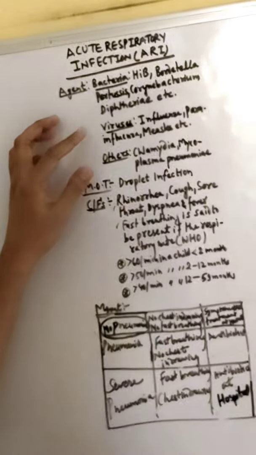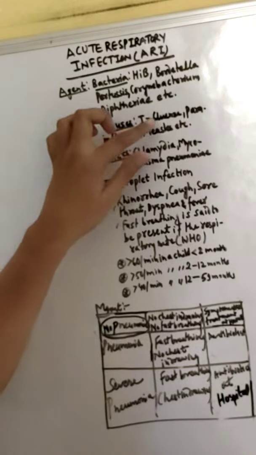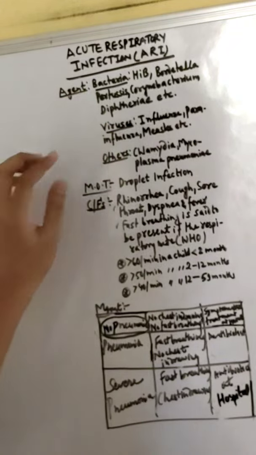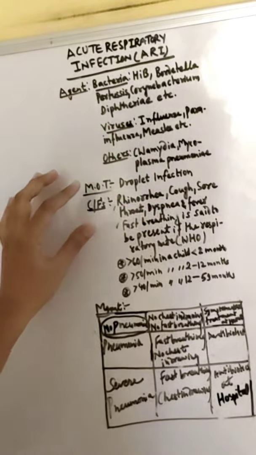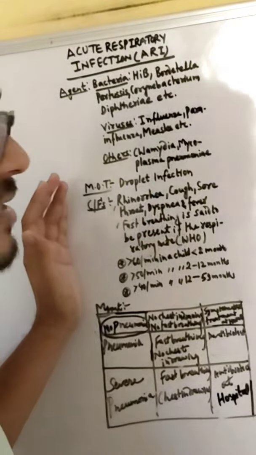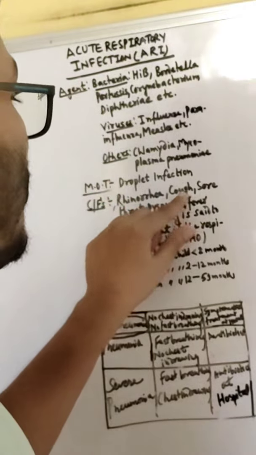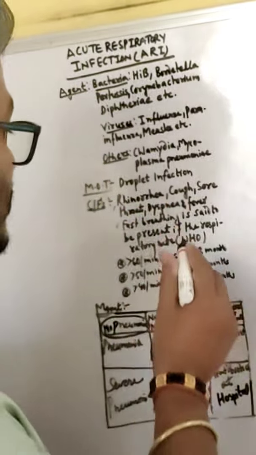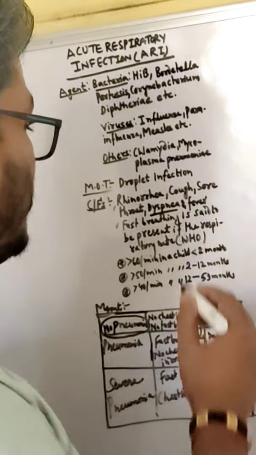So what are the viruses? Viruses that cause acute respiratory infection include influenza, parainfluenza, measles, and others such as chlamydia, mycoplasma, and pneumoniae. What is the mode of transmission? Droplet infection. And what are the clinical features? Rhinorrhea, cough, sore throat, dyspnea, which stands for difficulty in breathing, and fever.